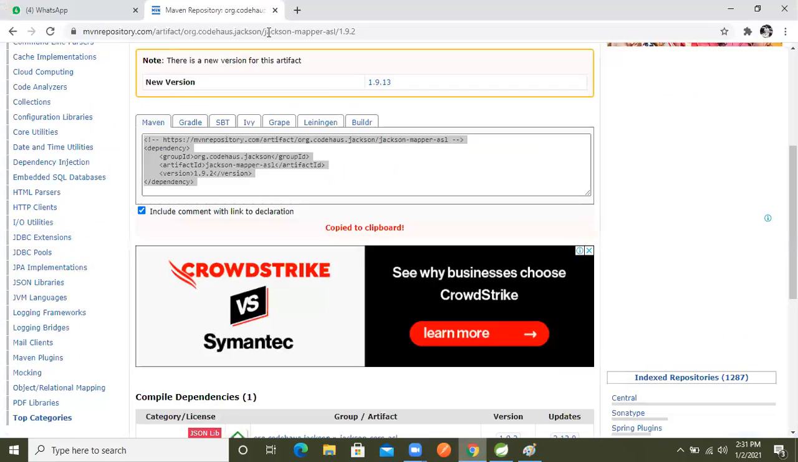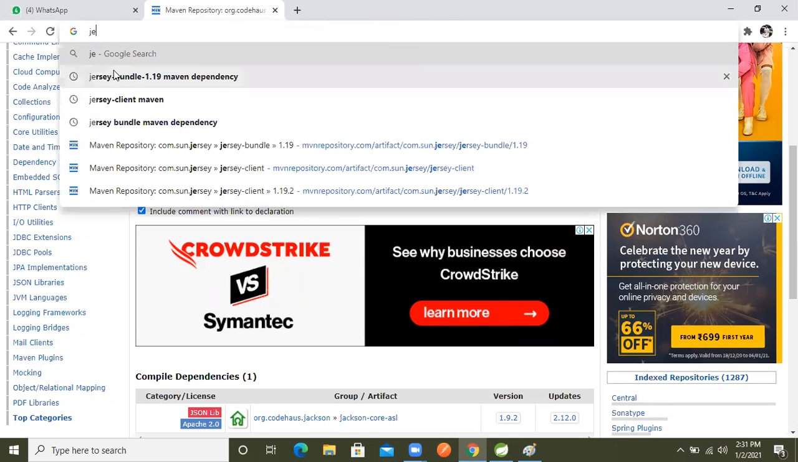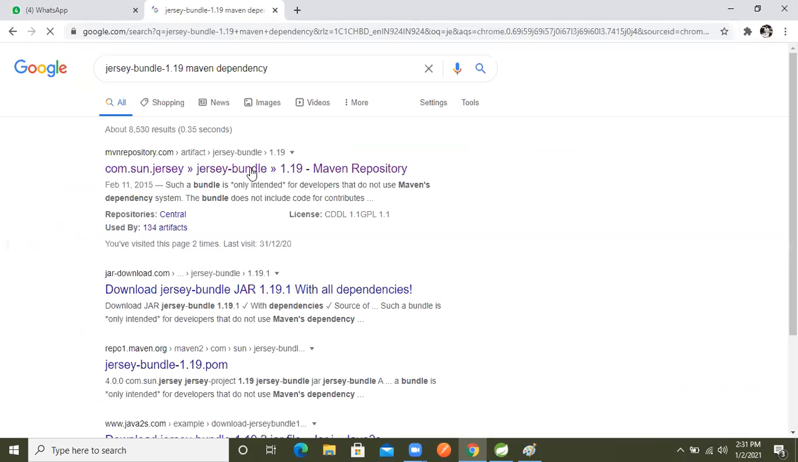We have need of one more dependency. That dependency is Jersey, right? So that dependency name is Jersey bundle. Now what we will do now? We will copy this Jersey bundle dependency, right, inside the Maven repository. Okay, now second, again what we will do now?